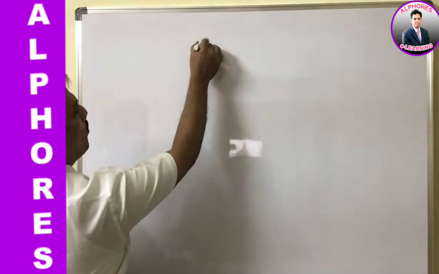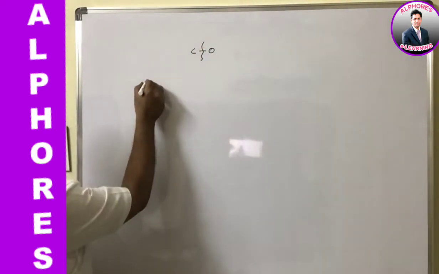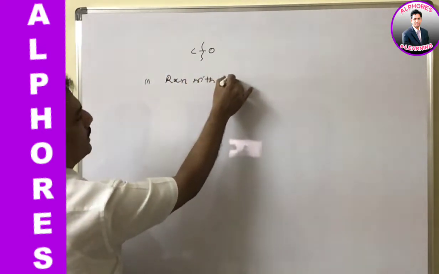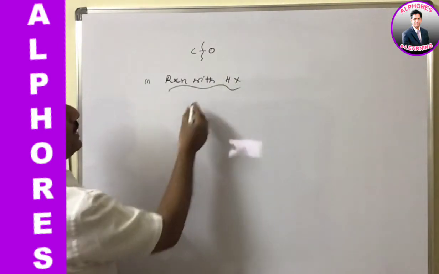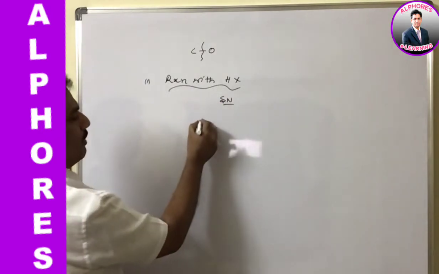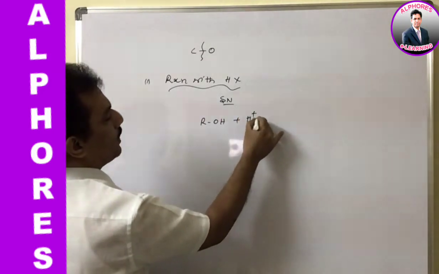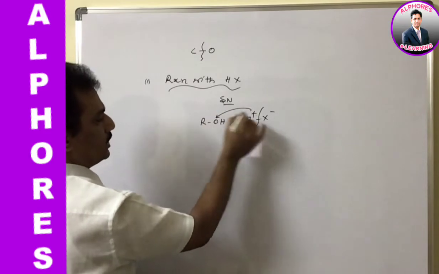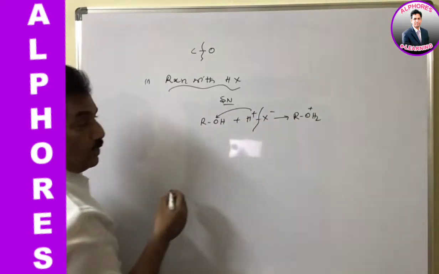Now in these reactions involving C-O bond cleavage, we can discuss two types majorly. One is the reaction with HX. What is happening in this case? Simply it follows the SN reaction mechanism, where first this alcohol is protonated, and from HX the H plus attacks the OH, giving protonated alcohol.